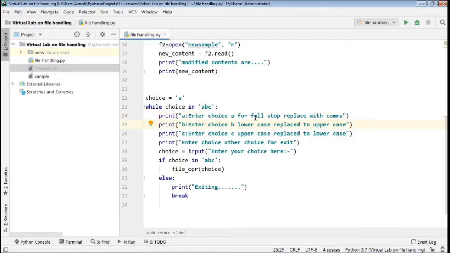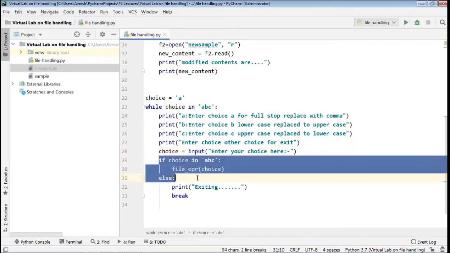that he wants to replace full stop with a comma. Suppose he presses the button B, then we will make the lowercase letters replace to uppercase letters. Suppose he chooses C, then we will make the uppercase letters into lowercase letters. By using this print statement, we will accept the user choice in our choice variable using this input function.